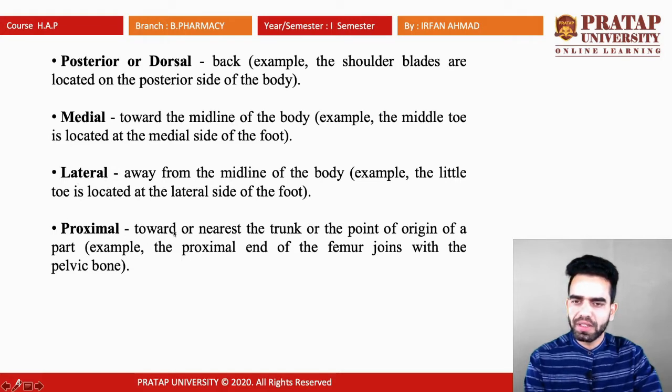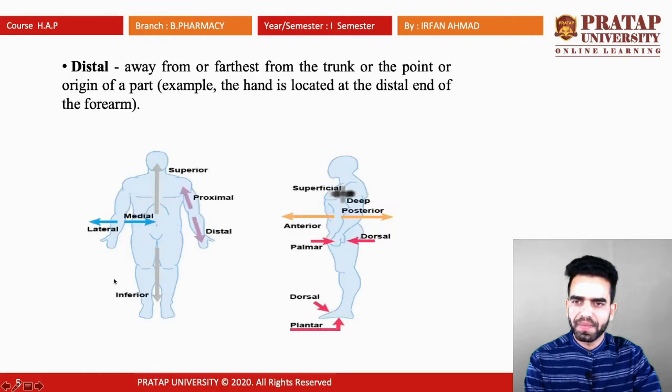Next is proximal. Proximal means towards or nearest to the trunk, or the point of origin of a part. For example, the proximal end of the femur joins with the pelvic bone. Next is distal. Distal means away from or far from the trunk or the point of origin of the part. This will be distal, this will be proximal. For example, the hand is located at the distal end of the forearm, and this is located at the proximal end.